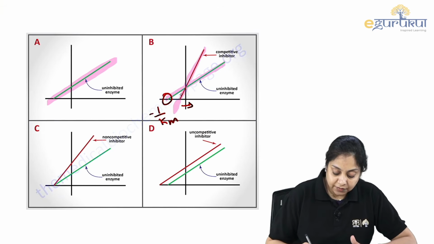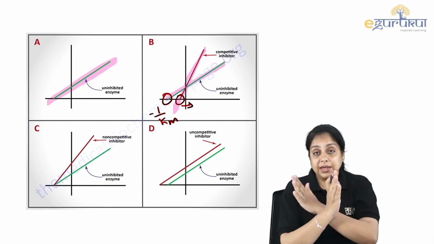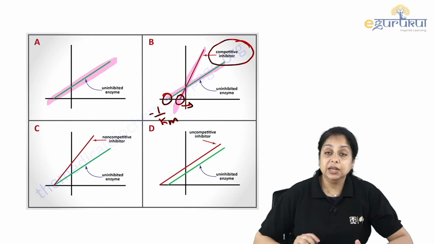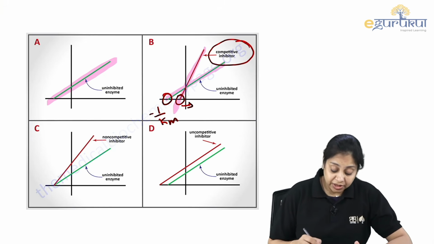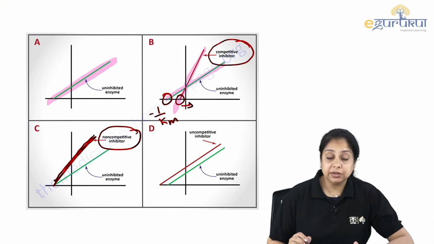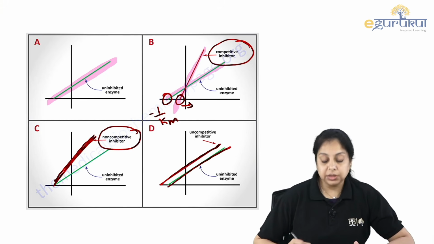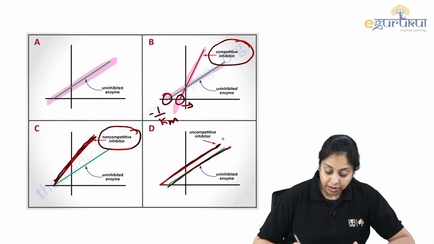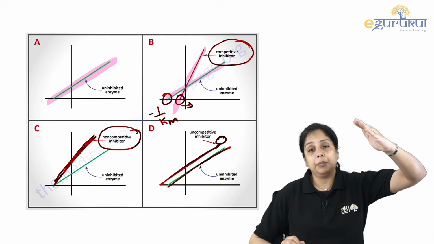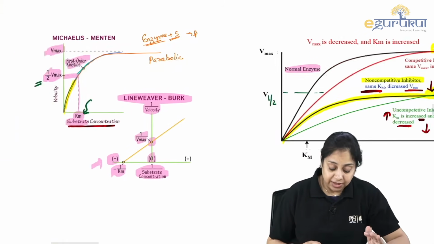This is more negative. This is a bigger number. ठीक है? This is X. That is competitive inhibition. Non-competitive inhibition, they will make a V. Uncompetitive, they will be parallel to each other. ठीक है? But the inhibitor will be on the upper half, not on the lower half. So you should be able to recognize everything like this.